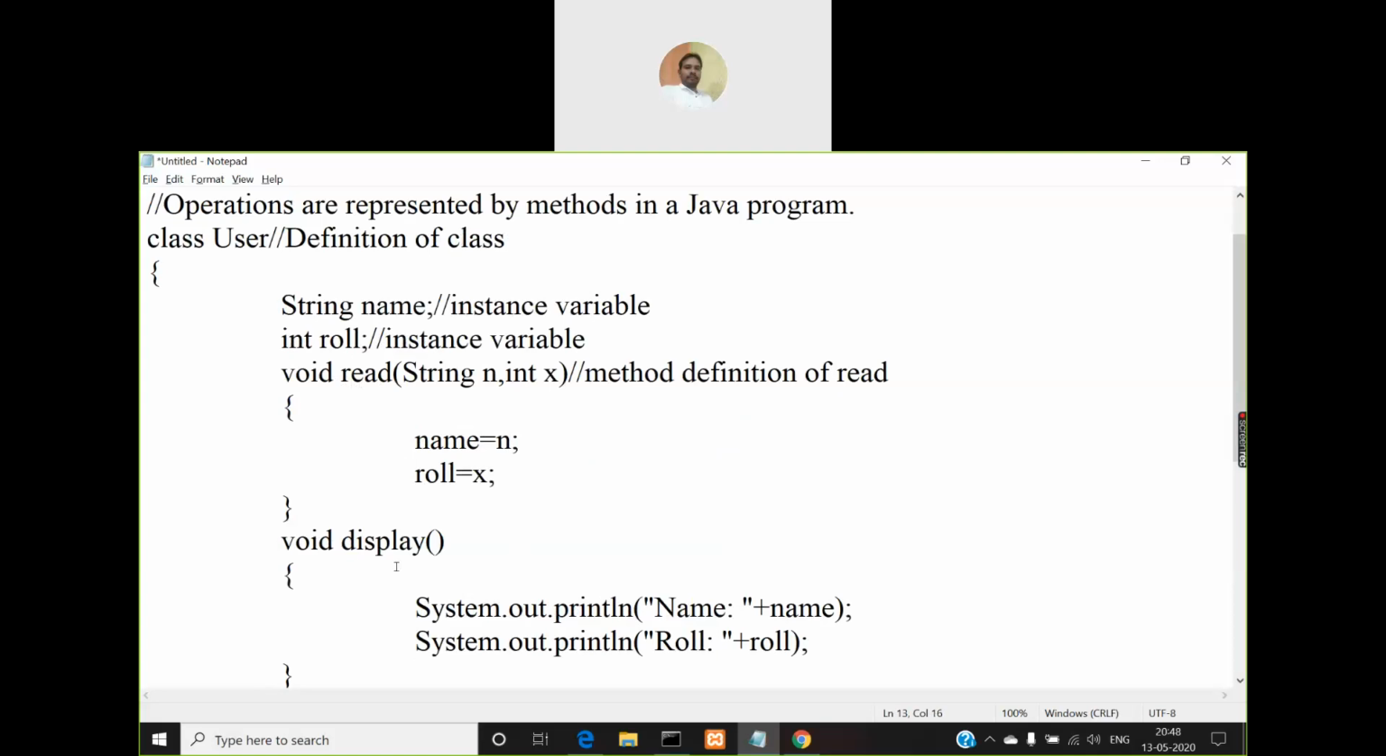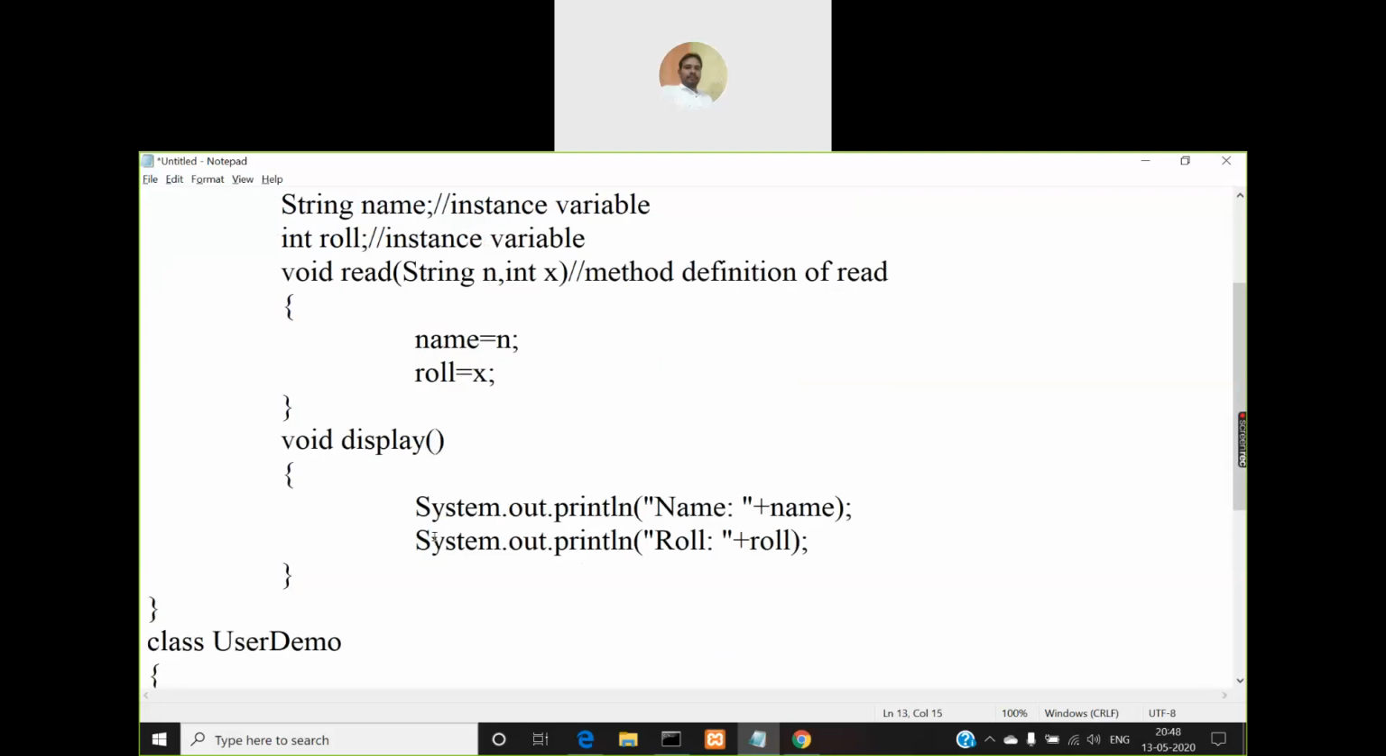So I'm calling this method only to display the values of name and roll number, but name and roll number are already created and their values are also assigned by the read method. So you need not pass any parameters to this method. You have to pass a parameter to a method only when it is required. But what is the display method doing? It is displaying the values of name and roll number, right?